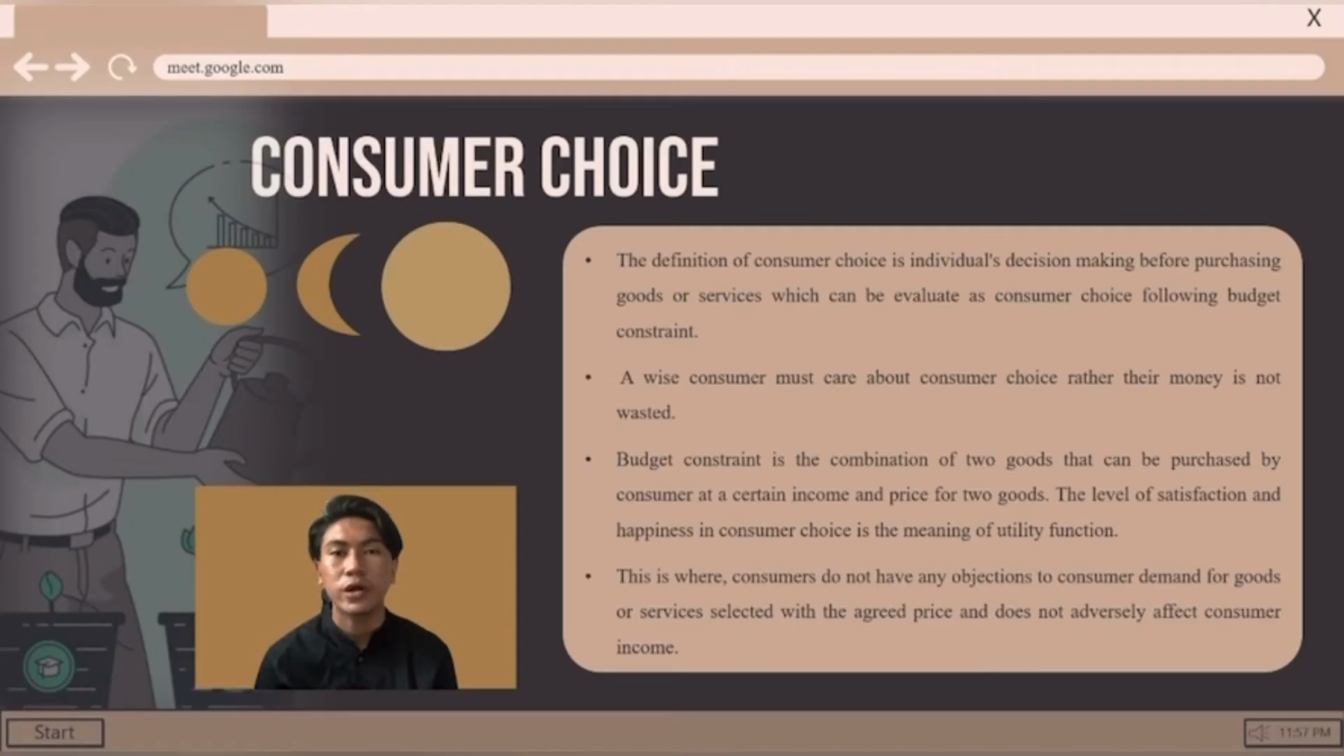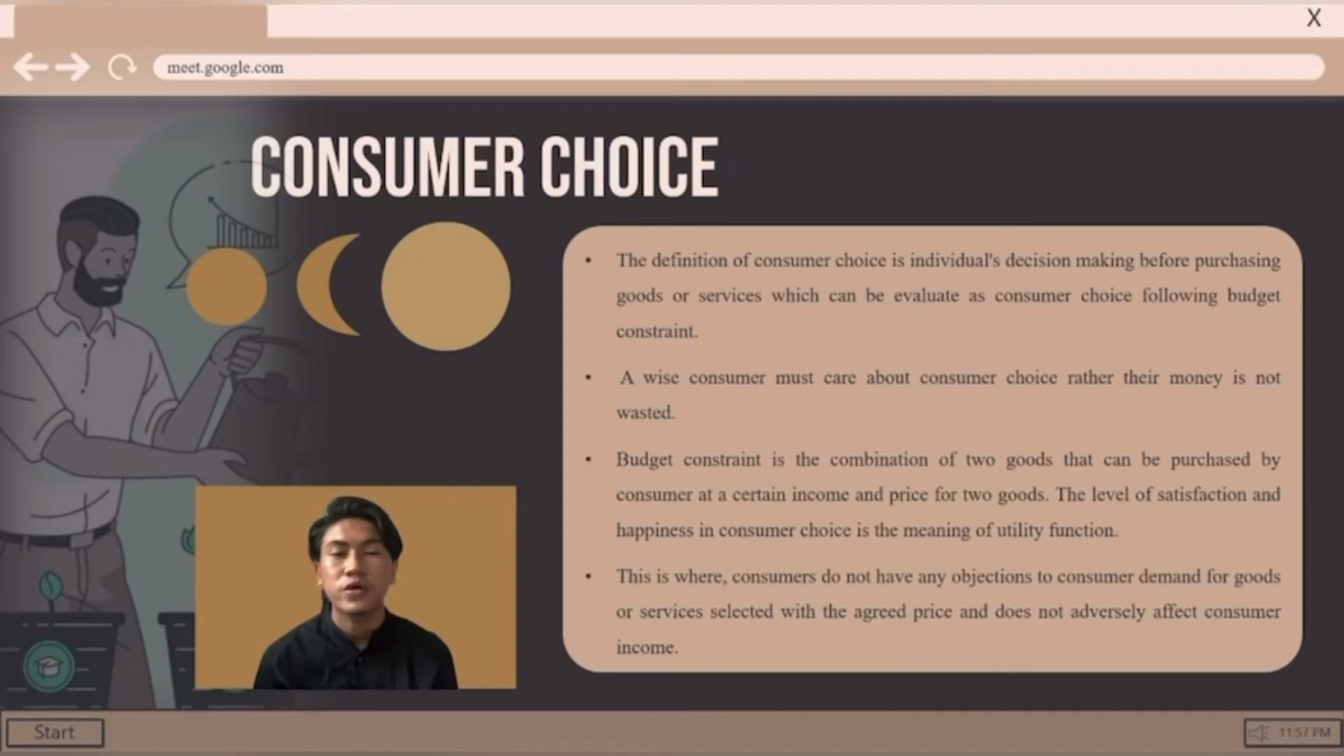Consumer choice is one of the parts that belong to microeconomics. The definition of consumer choice is individual decision making before purchasing goods or services, which can be evaluated as consumer choice following budget constraint. A wise consumer must care about consumer choice so that their money is not wasted.